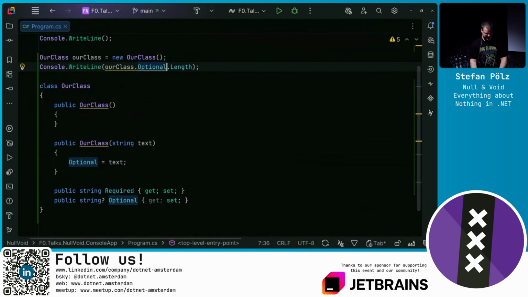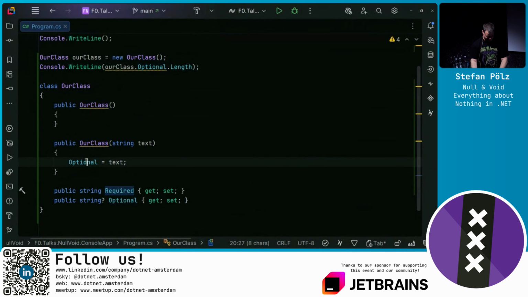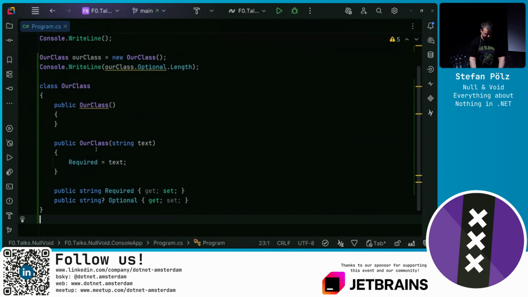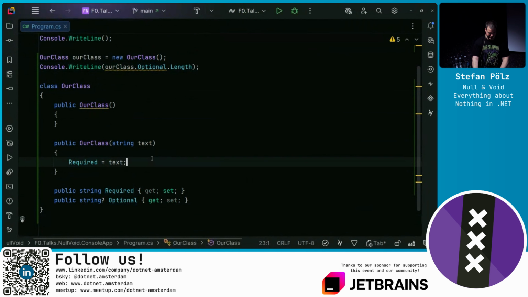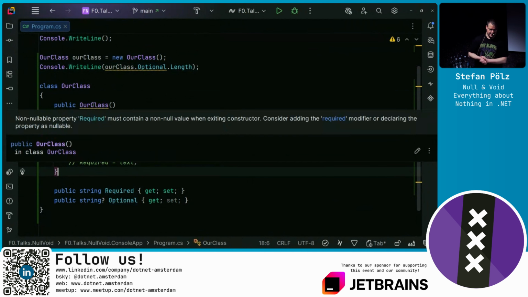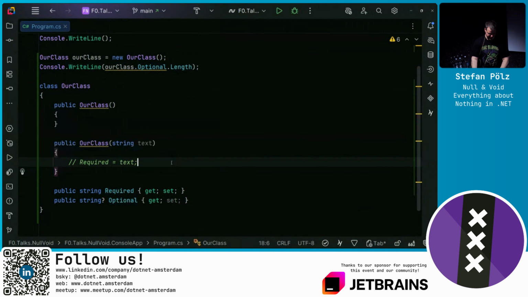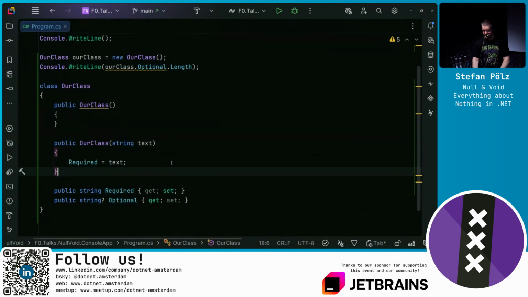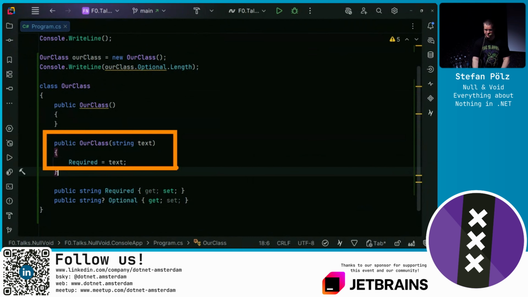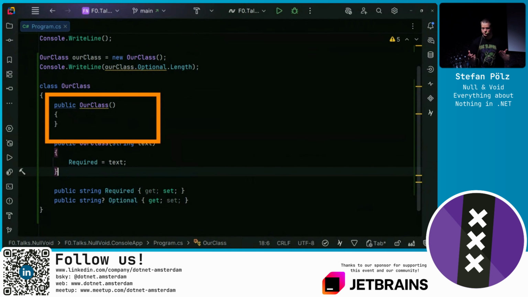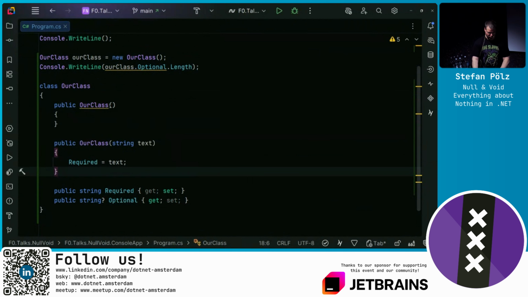The thing is now, in this constructor, we do not set this required property. Actually, I wanted to say required down here. Now this constructor, well, previously, if we don't set anything, both of the constructors say, hey, this constructor is not setting the property that is marked as not nullable. We need to set the property as non-nullable to something that is not null. Now the warning disappears here. But here, well, we don't do it. So we have actually a warning here.